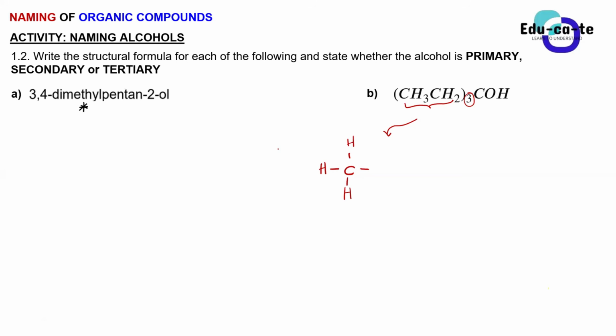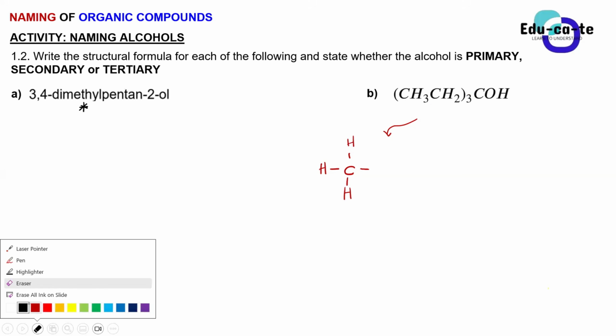Guys, I told you what the brackets mean, but you still ignore me when I talk. Sam, what does a bracket mean? Branches, sir. Branches on which carbon?